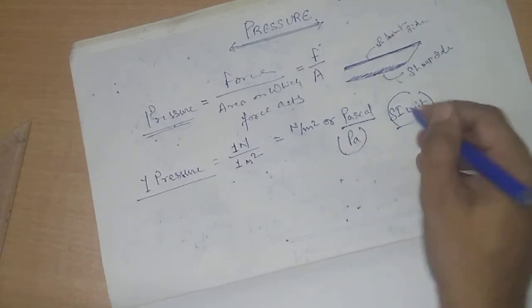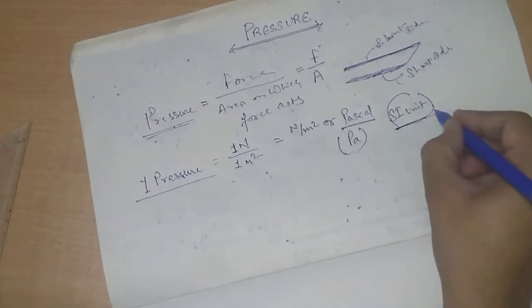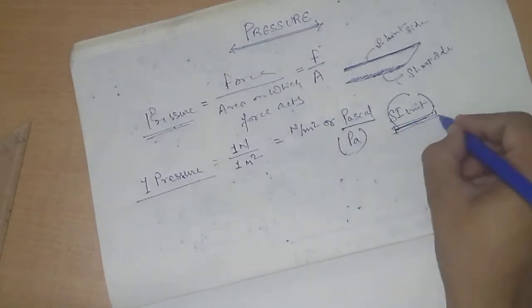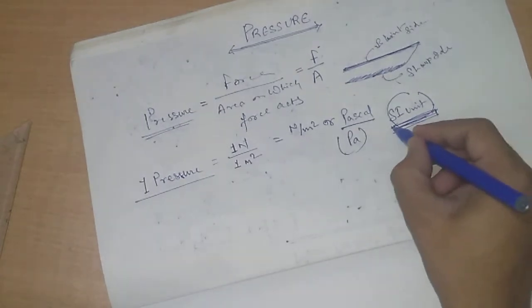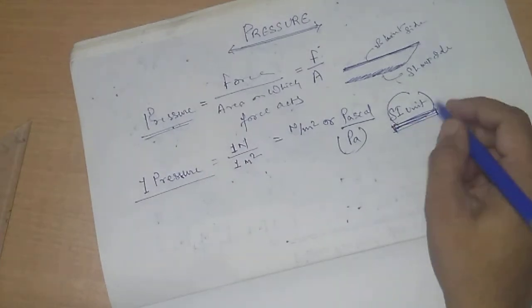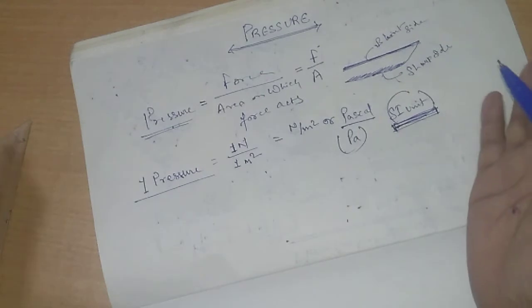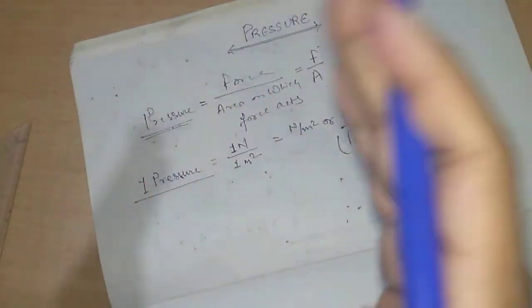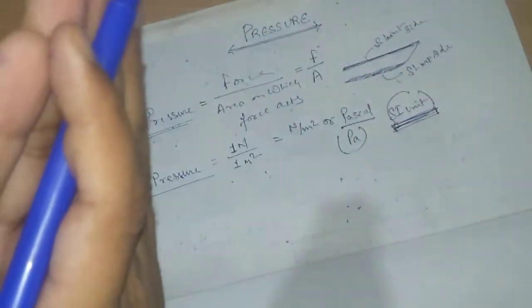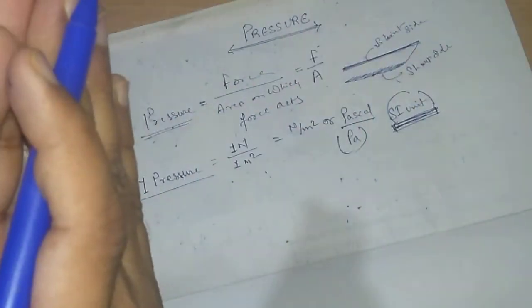They developed a system of units named the International System of Units, because if a scientist in France and a scientist in India are working on the same theory but using different systems of units according to their countries, then there will be differences among the results of different countries.